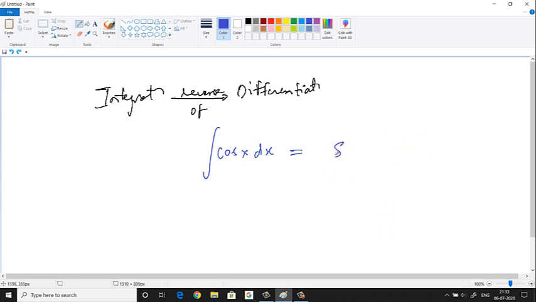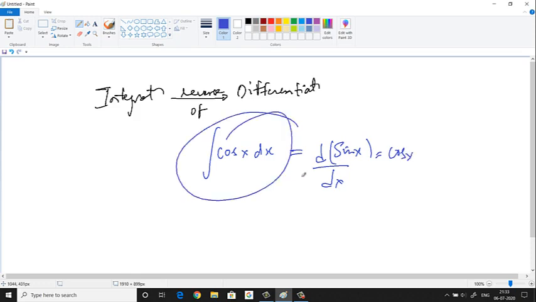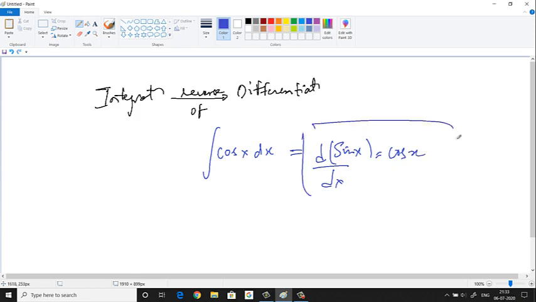So if I differentiate sin x with respect to x, of course, what am I going to get? Cos x. Forget about this for a while. Let's focus here. If I differentiate sin x, I'll get cos x.